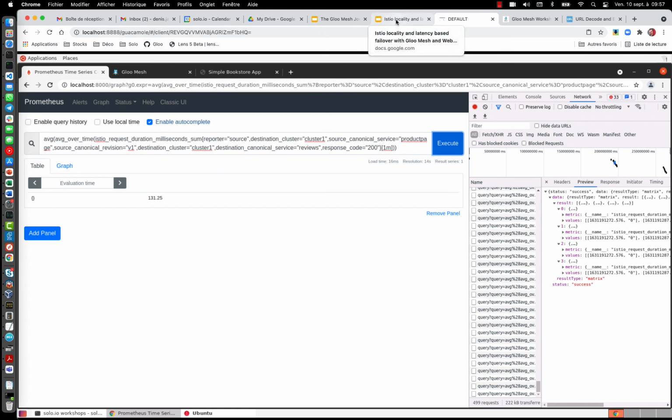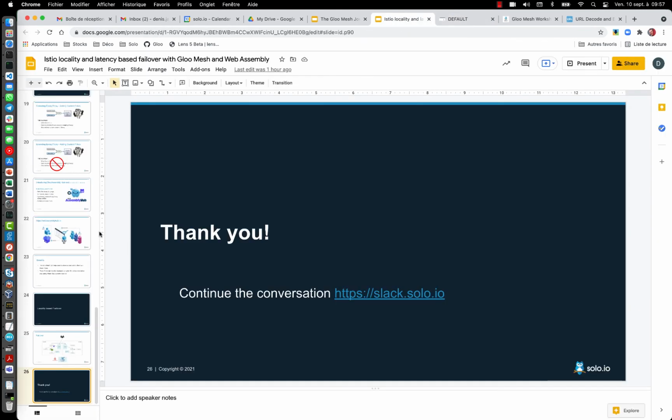So I hope it was interesting for you. You've seen the power of WebAssembly, especially when you combine WebAssembly and the metrics. The idea was also to show you the advantages of using Gloo Mesh in this context, to be able to get this locality-based failover that I demonstrated first, and then to easily deploy, or even build and then deploy, WebAssembly filters, with the advantage of all these metrics consolidated and so on.